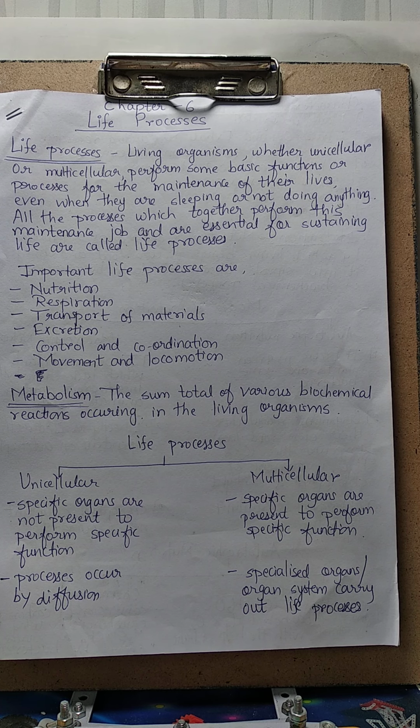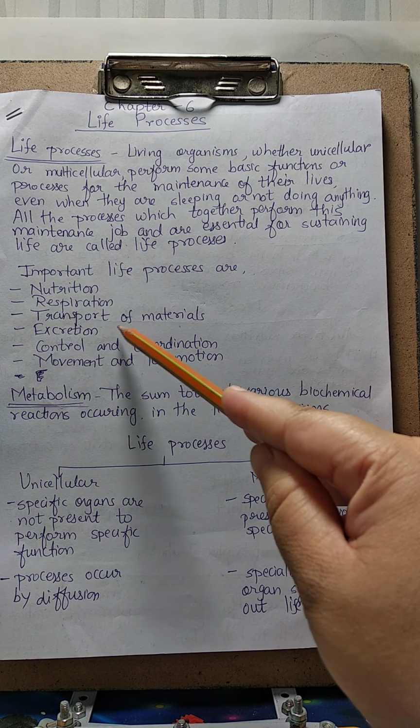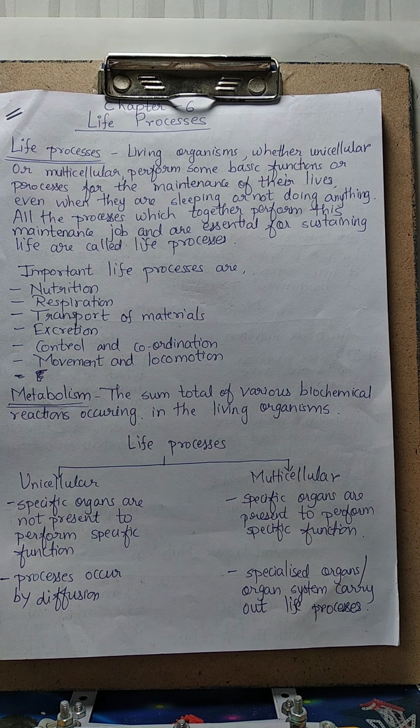For that purpose, there is one more system present in our body, which is called the excretory system. Also, the nutrients absorbed by the blood have to reach each and every cell of our body to keep them living, right? For that purpose, we need a transport system, for the transport of materials. Which materials? Nutrients, then oxygen. Then whatever wastes are generated are to be transported to the excretory organs also. So we need a transport system.